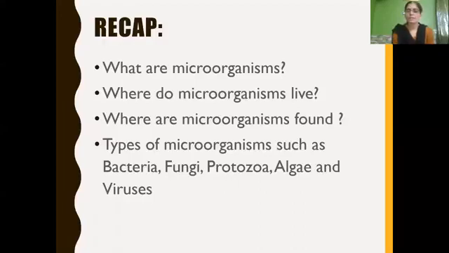Microorganisms are found everywhere: in plants, bodies of animals, the water we drink, the air we breathe, etc. Then we learnt about different types of microorganisms such as bacteria, fungi, protozoa, algae, and last we learnt about viruses.